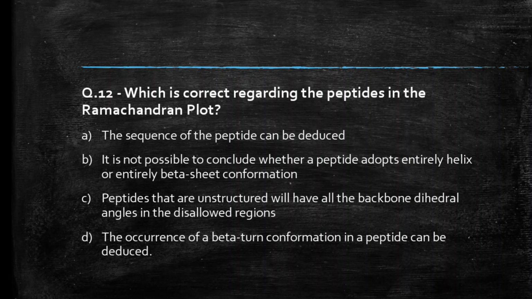Next question we have, which is correct regarding the peptides in the Ramachandran plot? The sequence of peptide can be deduced. It is not possible to conclude whether a peptide adopts entirely helix or entirely beta sheet conformation. Peptides that are unstructured will have all the backbone dihedral angles in the disallowed region. The occurrence of a beta turn conformation in a peptide can be deduced. Students, comment your answer.